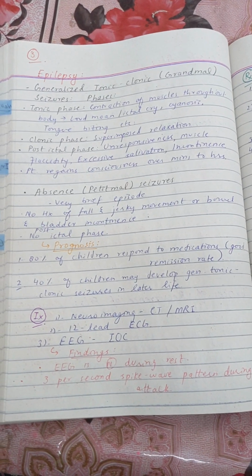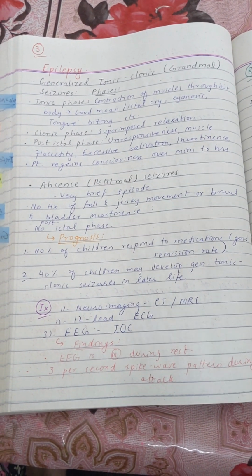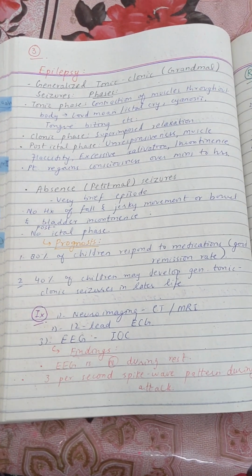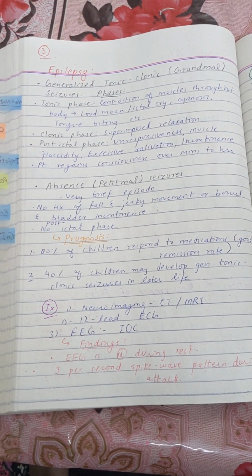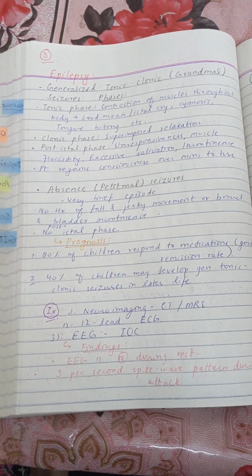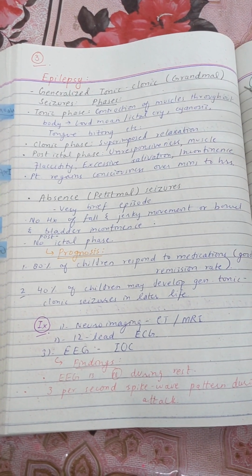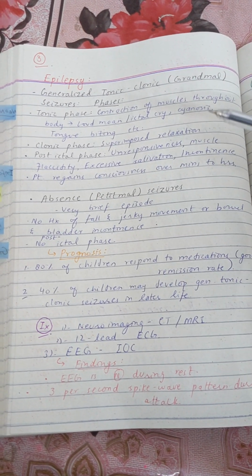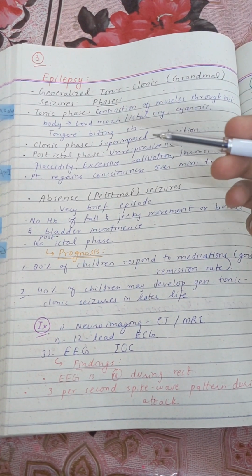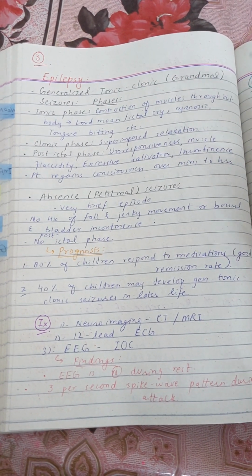Okay, so let's take a look at another important topic of pediatrics, that is epilepsy, and what are the important points regarding epilepsy that you need to know for attempting SEQ questions of a pediatric exam. So first of all, what you need to know is that for generalized tonic-clonic seizures, which are also called grand mal seizures, there are certain phases. There is a tonic phase, a clonic phase, and a post-ictal phase. There are three phases of generalized tonic-clonic seizures or grand mal seizures.